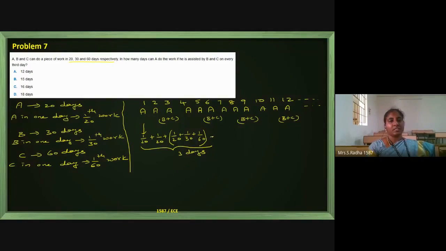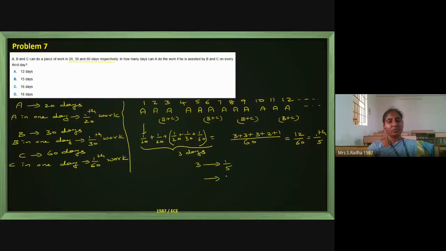For the first 3 days, we will make the LCM 60. 3 plus 3 plus 3 plus 2 plus 1, which is nothing but 9 plus 3, 12/60. So 1/5th of the work is completed in the first 3 days.